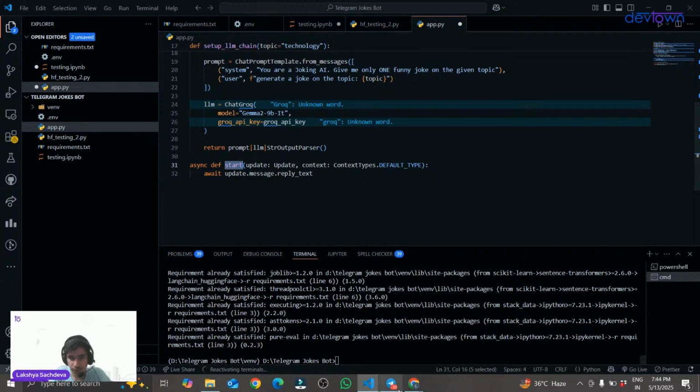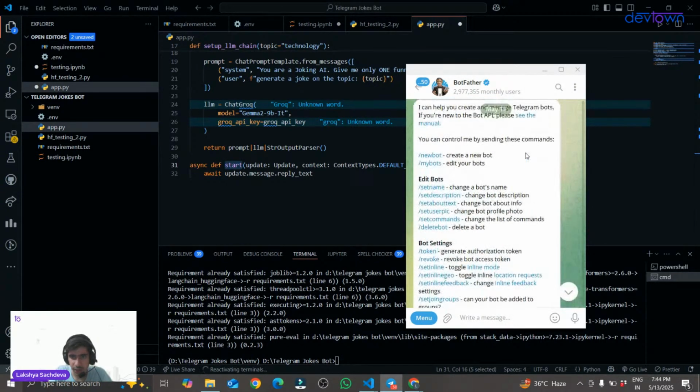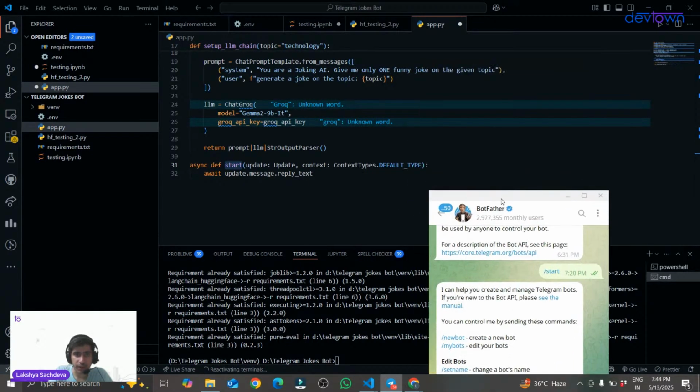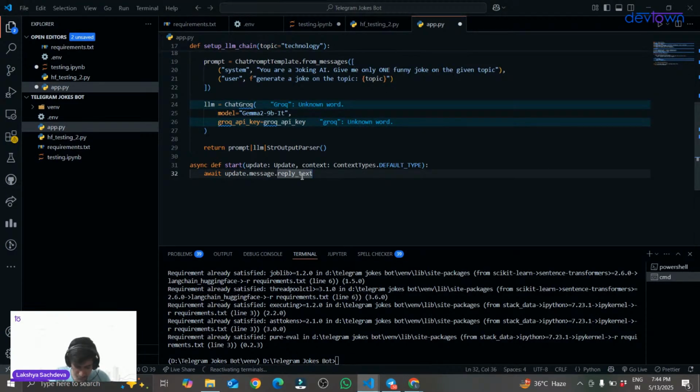Whenever we give the start command, I will show you one thing. Over here, I have given a slash start command, right? This start function of mine is denoting the same start command in my bot. Whenever I give this start command, it will reply with a text. What kind of text?